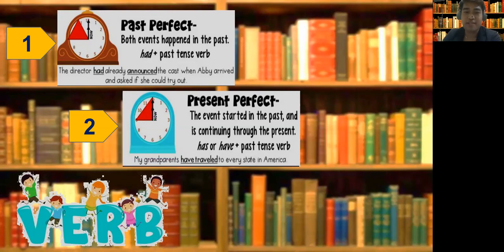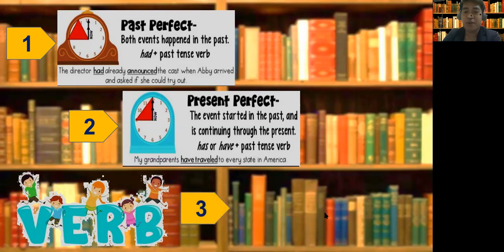Of course, grandparents is counted as plural. So you will not use has, rather use have. That's why we have here have traveled. So always remember, very easy. For present perfect form, use has if singular, have if plural. Past perfect form, use had. You get it? All right.